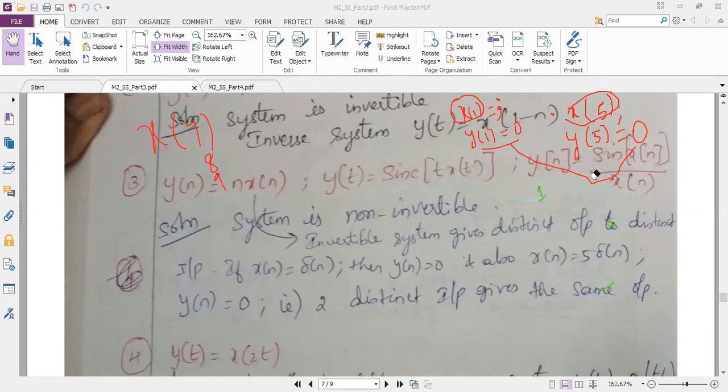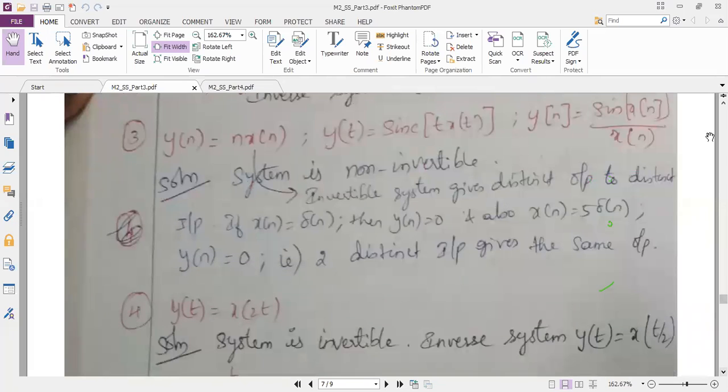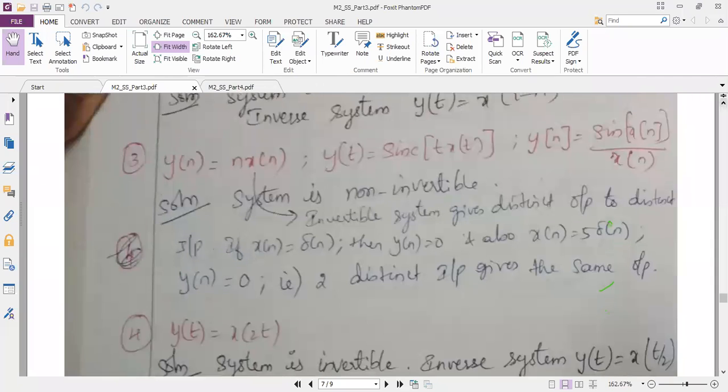Now, can anybody tell me which condition my problem is following? I want your answer in terms of the input-output relation.